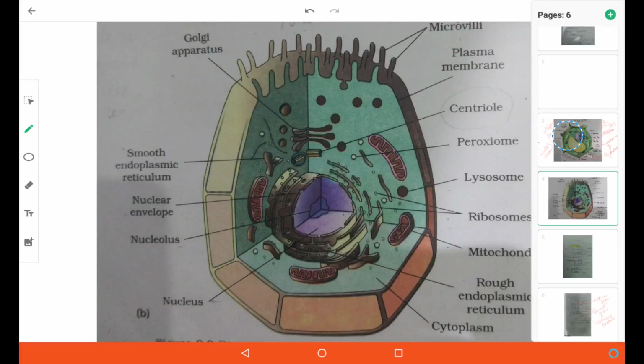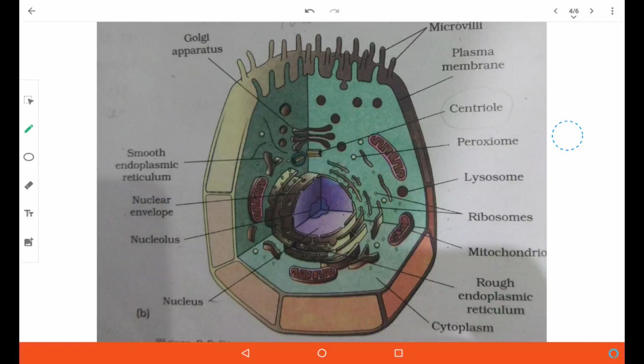Now come to the animal cell. There is a difference between plant and animal cell, that the cell wall is absent in the animal cells.